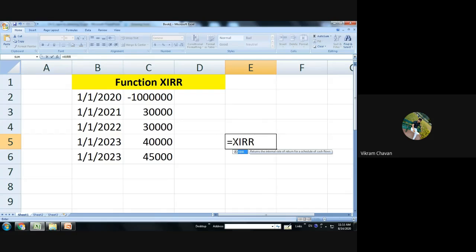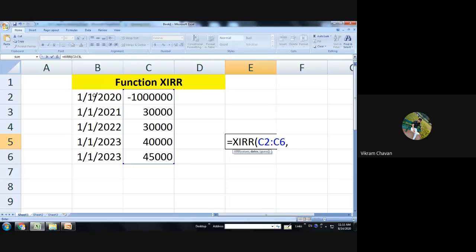XIRR bracket. Now first of all we have to select the values. So value selection, you can select the values in this manner also. So C2 to C6 we have called the function and selected the values. Then provide the comma, then we have to select the dates.